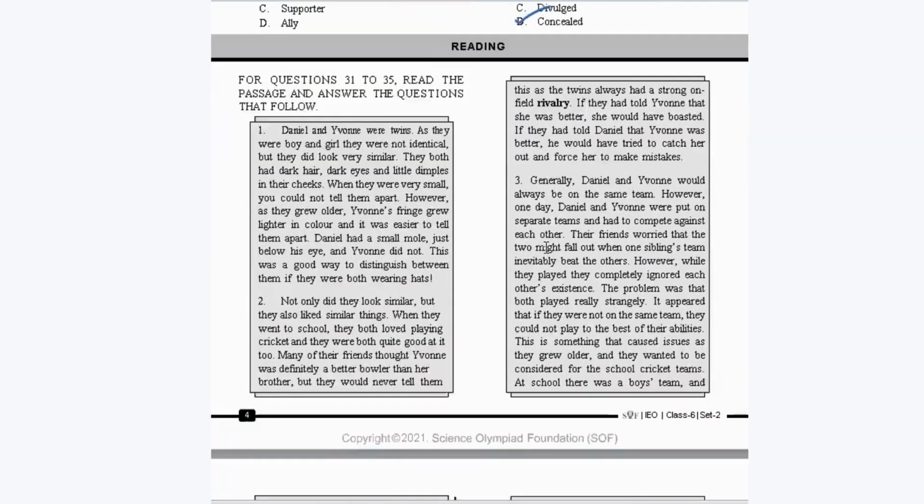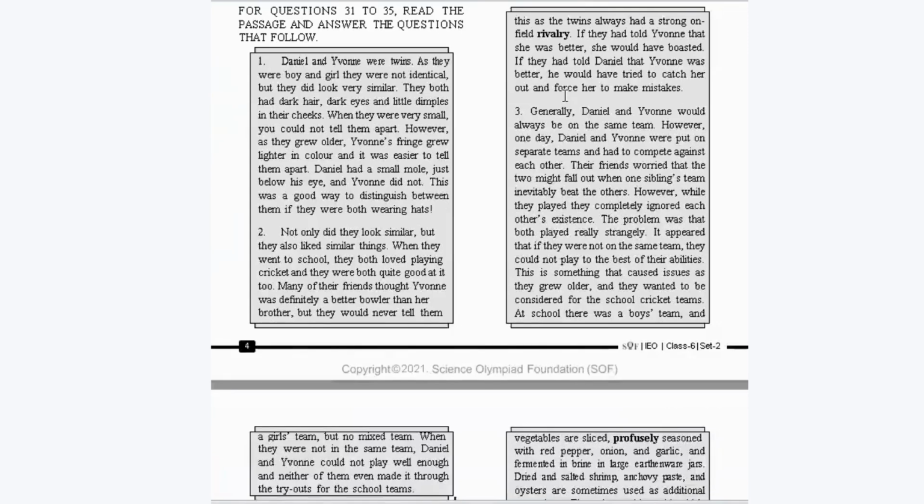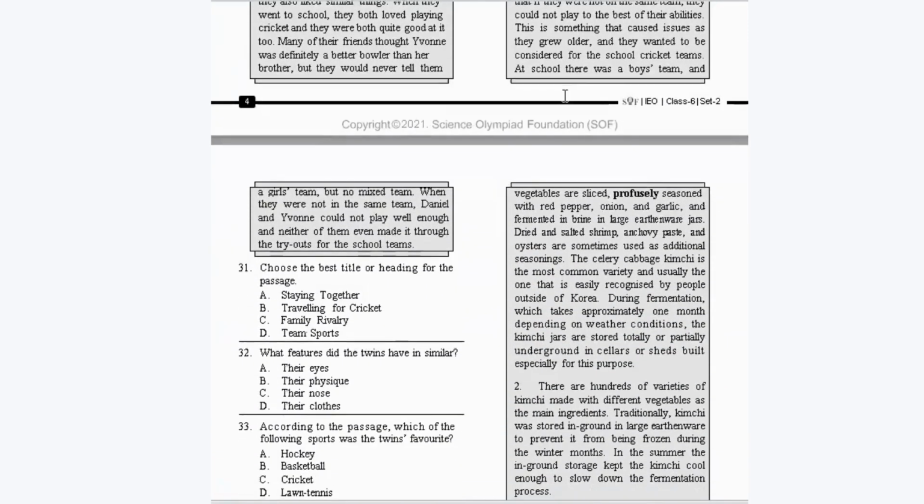Now let's go to the second section, which is about reading. Here, students, as I've already told you, you will be given 2 passages. Let's begin with the first passage. For questions 31 to 35, read the passage and answer the questions that follow. Read this passage carefully and answer the questions correctly. If you read it, then you will be able to solve these questions.